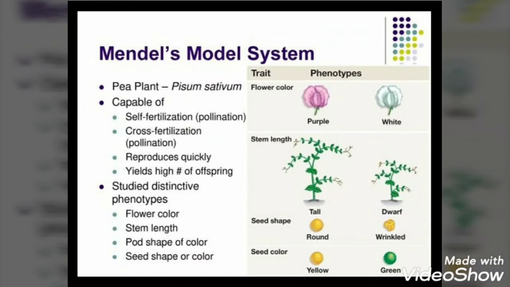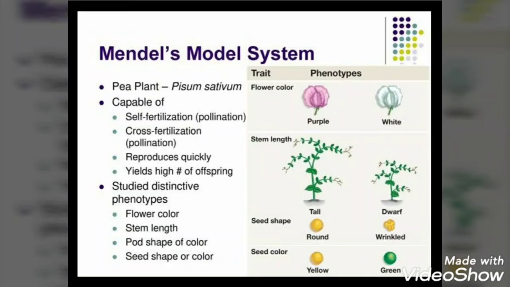There were many other reasons to select the garden pea plant. Let us now see some of those reasons. The first reason is that pea plant have several distinct type of varieties. All the varieties have sharp contrasting characteristics such as color of the seed, which is yellow or green, the seed shape, which can be spherical or wrinkled, the flower color, which can be purple or white, the pod shape,